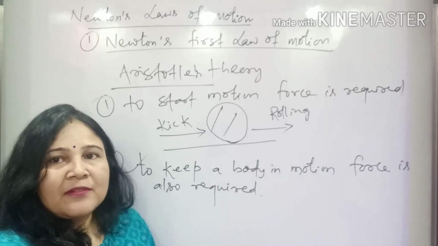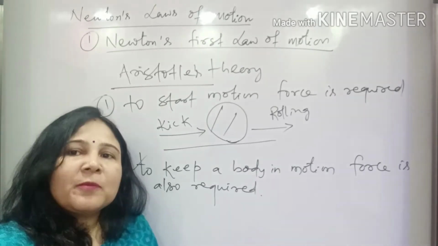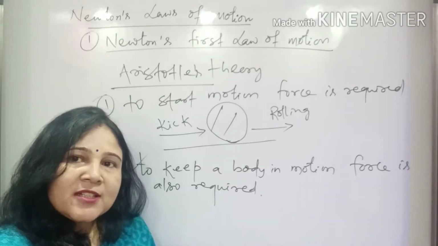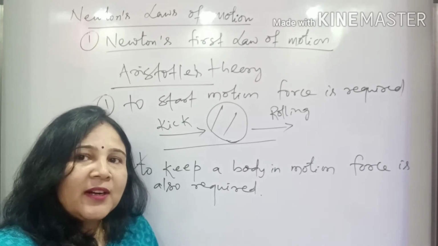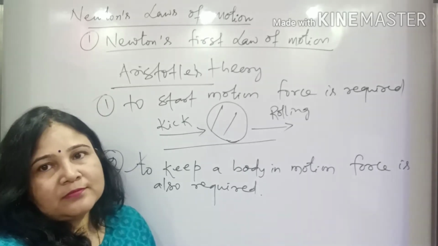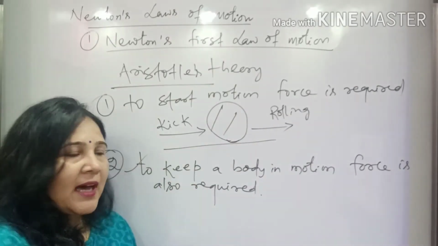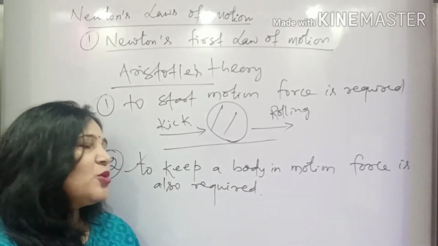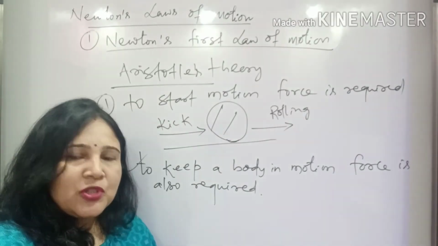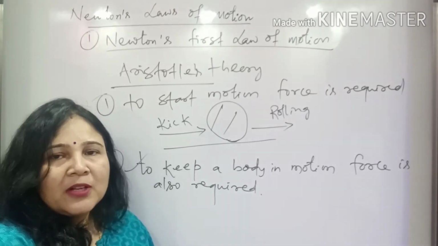Take the example of riding a bicycle. Suppose you are riding a bicycle and stop pedaling. Will the bicycle move for a longer distance? You will notice that if you stop pedaling, after covering some distance, it will come to a stop. So Aristotle's observation was that to keep a body in motion, force is required. If I stop pedaling, the motion also stops.